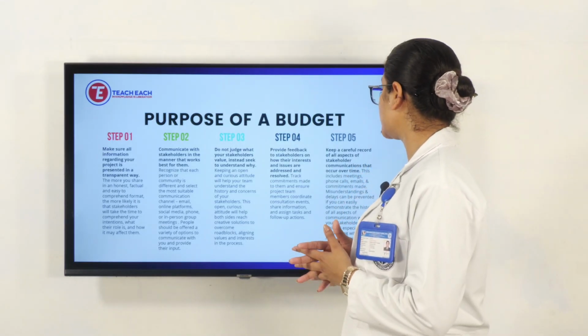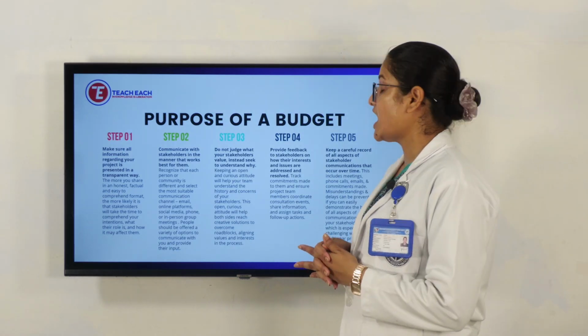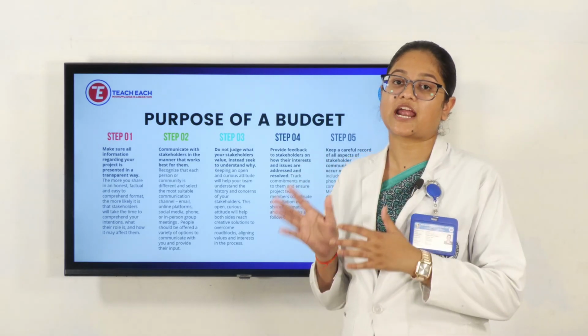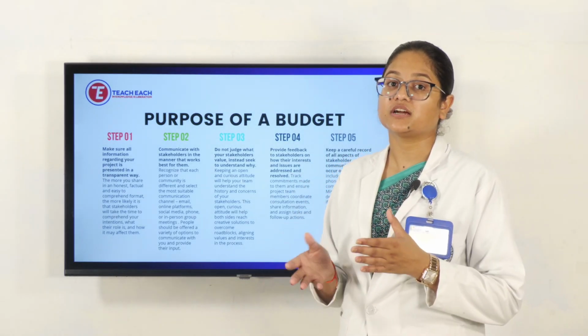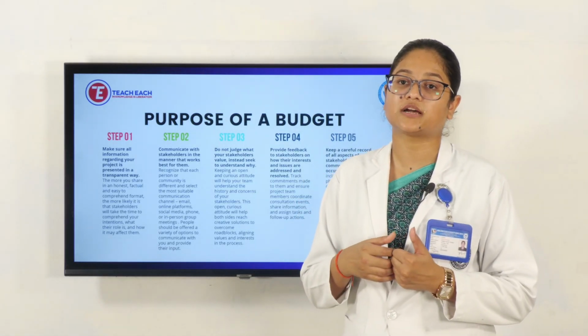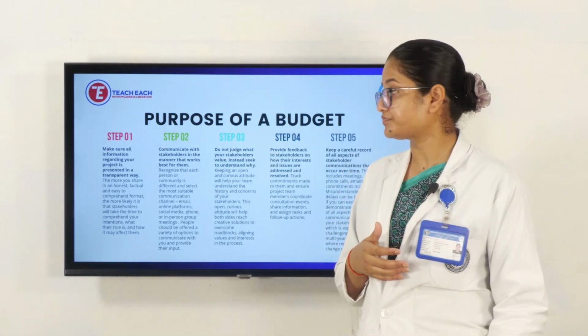Next, keep a careful record of all aspects of stakeholder communications that occur over time, from the time we plan a budget until the time it is completed, or any consequences arise. That has to be in a recorded form, like a proof. The team members or a higher authority have to keep those records.